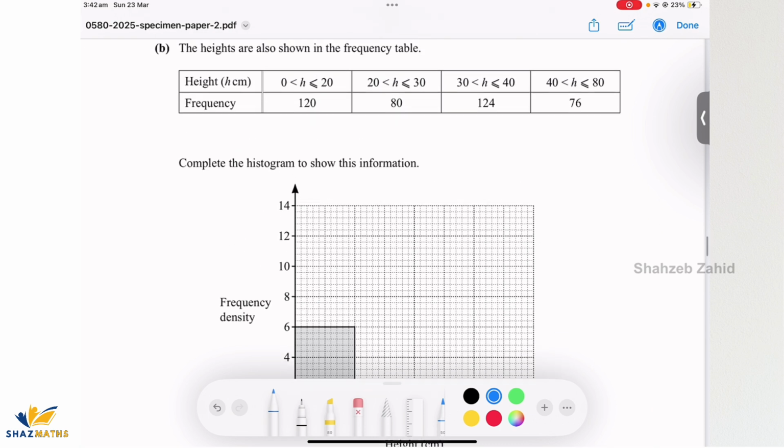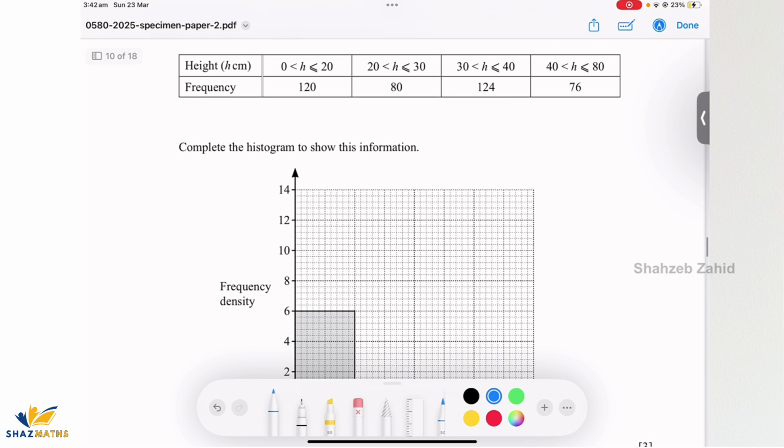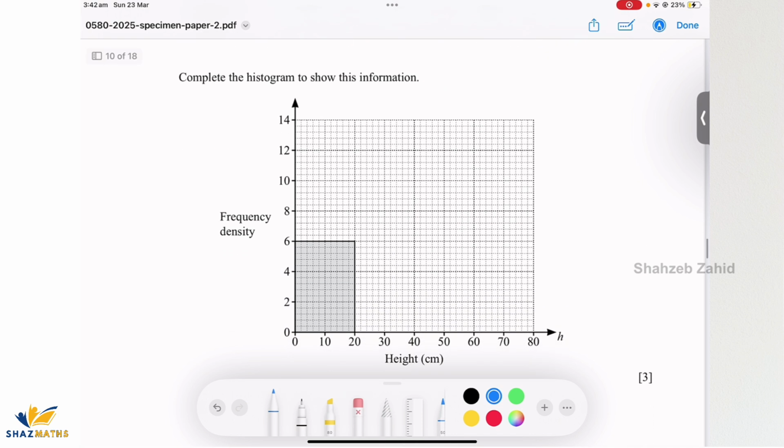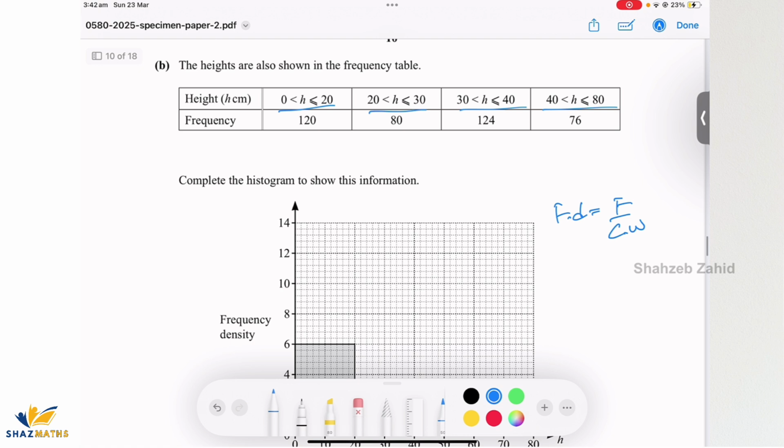Alrighty. So first block is drawn. I'm just gonna quickly have a look if the class width is equal: 20, 10, 10, 40, not equal. That means if the class width is not equal, then on the y-axis it should be frequency density, and the formula was frequency density equals frequency over class width. So let's quickly find out frequency density for each of these classes, right?